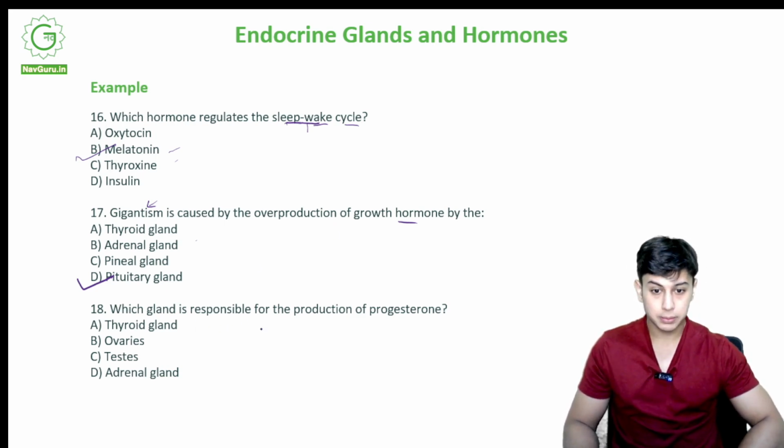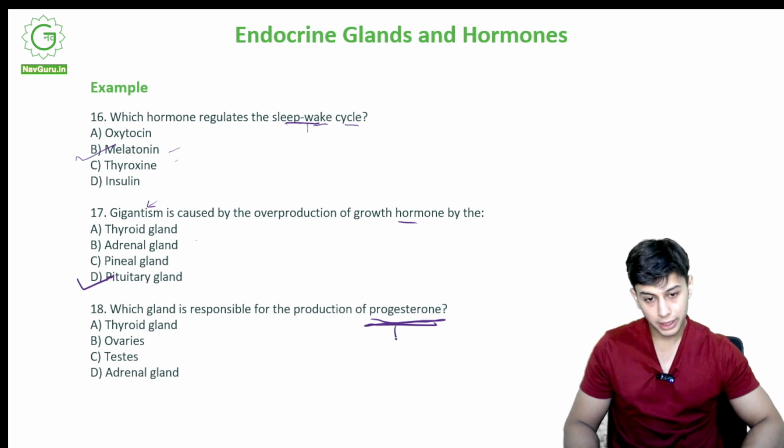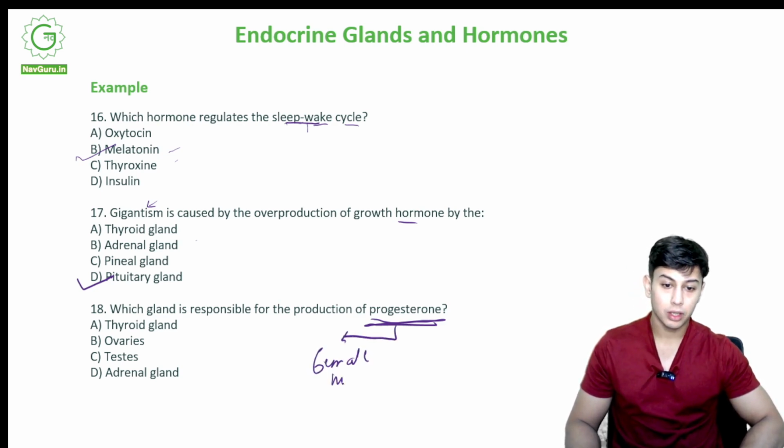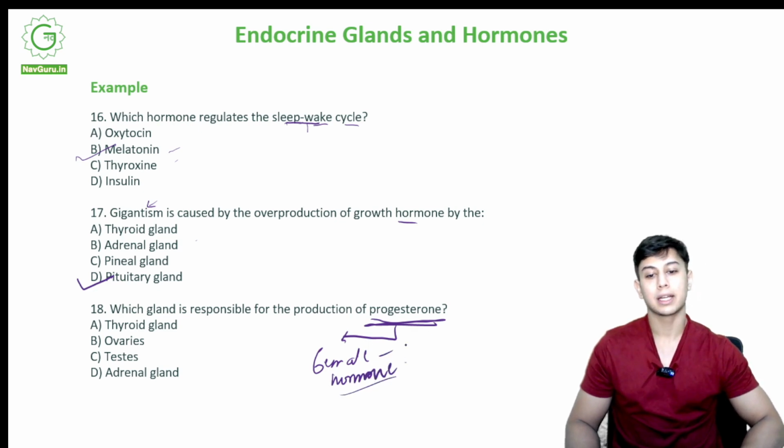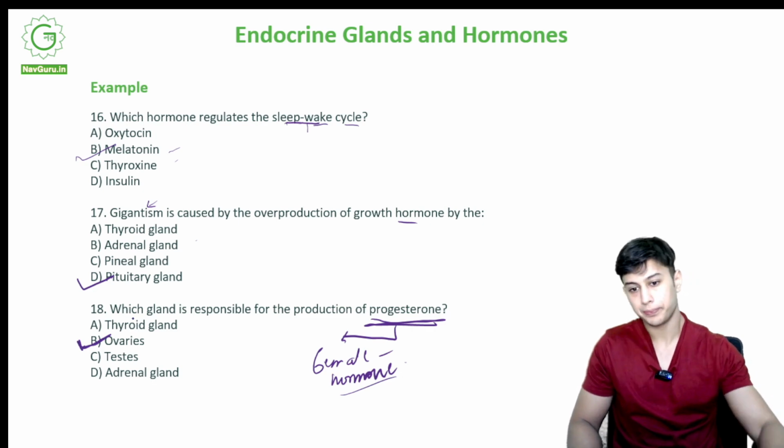Which gland is responsible for the production of progesterone? Progesterone is produced by which gland? Thyroid gland, ovaries, testes, adrenal gland. So I remember telling you progesterone is a female hormone. It is responsible for female characteristics apart from estrogen. So it is produced by the ovaries. Ovaries are in females.